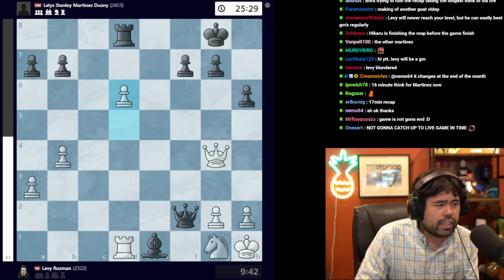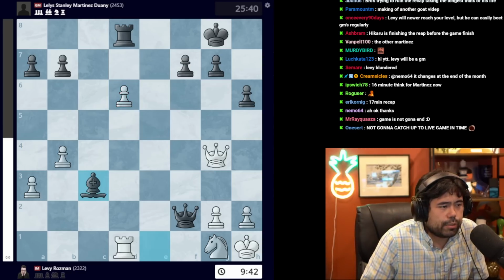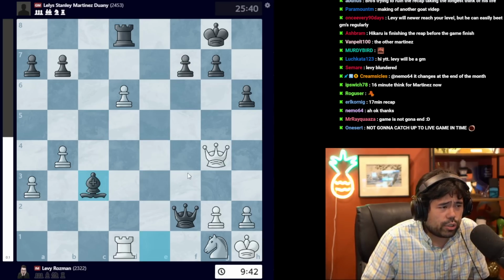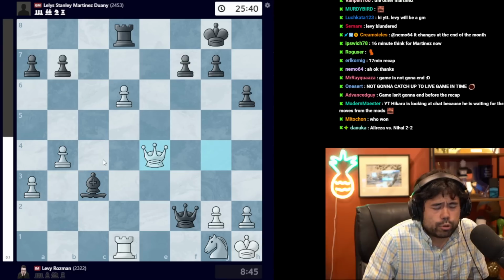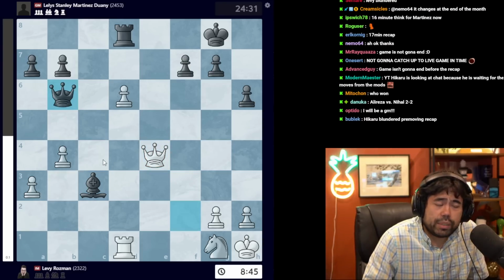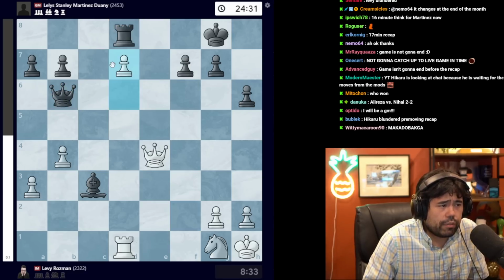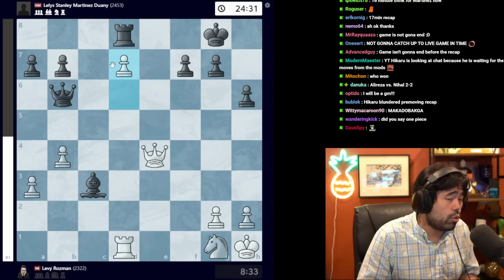So we get this position after d6, and now we have bishop c3 being played in this position, and Levy goes queen to e4. Now this is a mistake. Computer actually thinks that white, I believe, is still a little bit better after queen to c4, but the game goes on with queen e4. Here we have queen to b6 being played, and black is now trying to win this pawn on d6 with the classic right triangle. Levy plays d7, and now Martinez, after defending quite well over the last 5 to 6